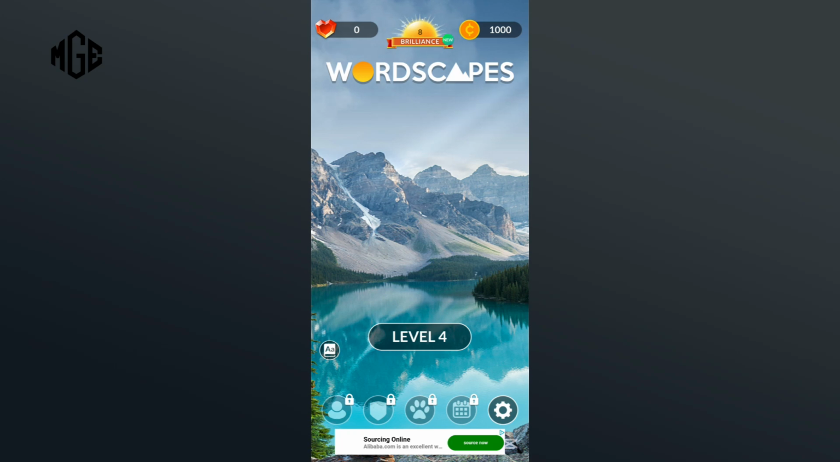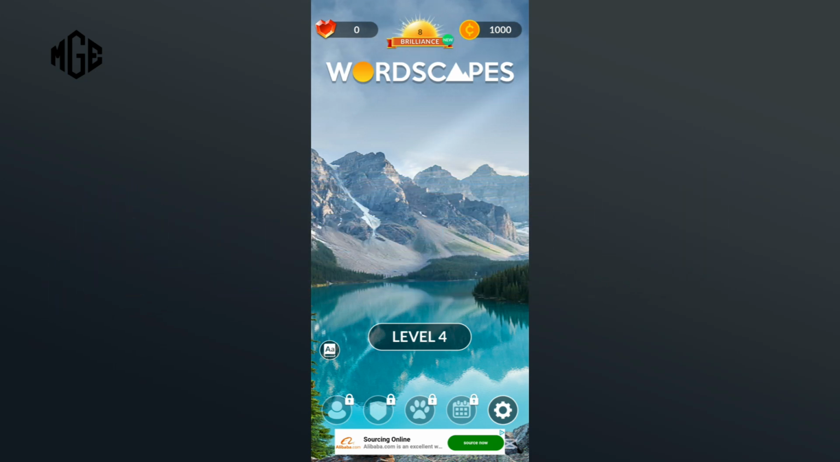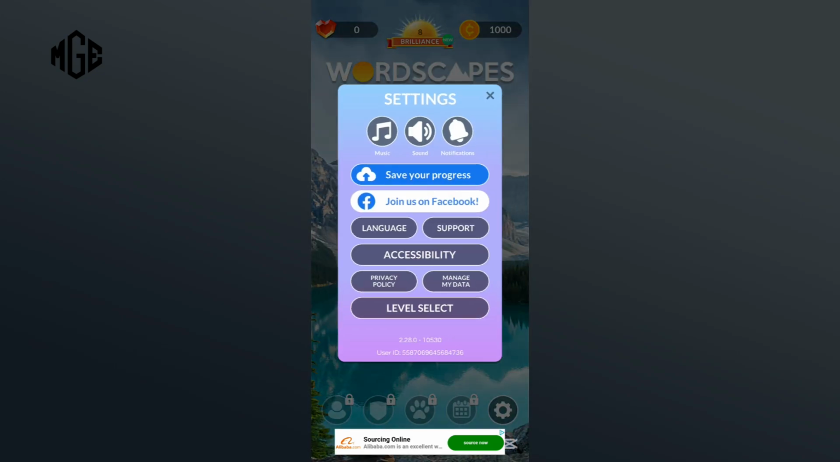In this video, I'll show you some quick and easy steps on how to turn off sound effects on Wordscapes. So without any further ado, let's get started. Begin by clicking on the settings icon which is at the bottom right corner of your screen. Then tap on the sound button to turn it off. And that's how you can turn off sound effects on Wordscapes.